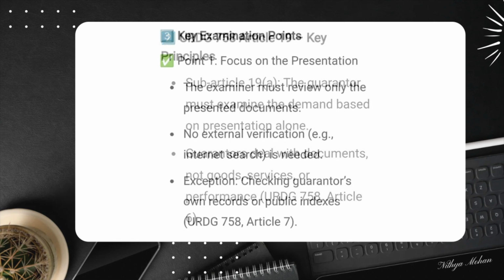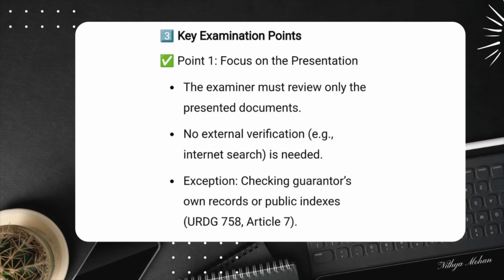The first and most important rule under Article 19A is that the guarantor must determine whether the demand is complying based only on the documents presented. The guarantor cannot investigate facts outside the document, and the decision must be made purely on the face of the documents presented. For example, if a demand states that the applicant is in default, the guarantor must accept this at face value; they are not allowed to verify whether the applicant is actually in default. The guarantee is a documentary instrument and only the documents matter.